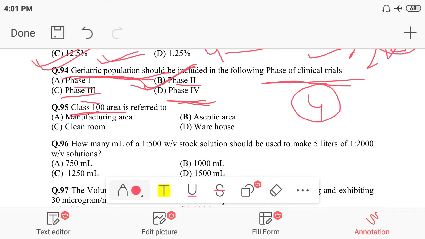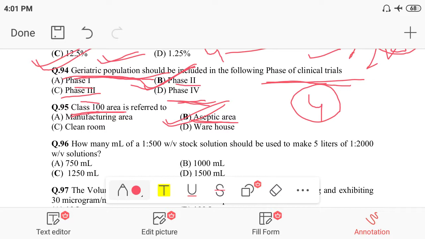Class 100 area is directly related to the aseptic area. Where it is written class 100 area in a manufacturing area, it means aseptic area. So the correct option is B for 95.